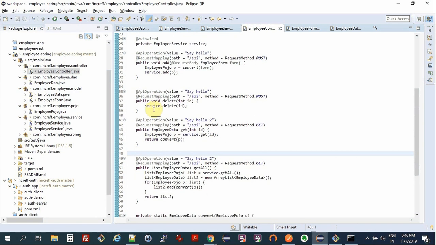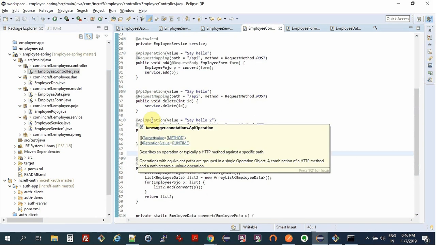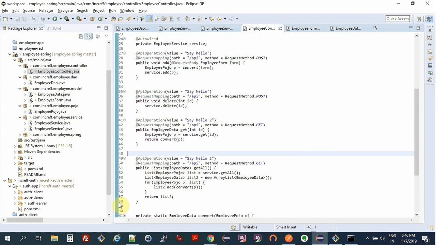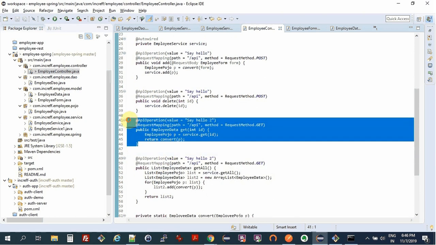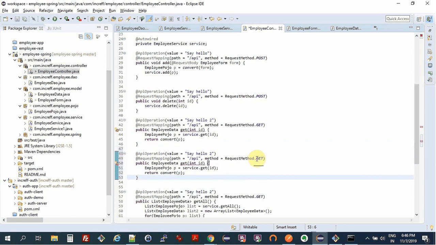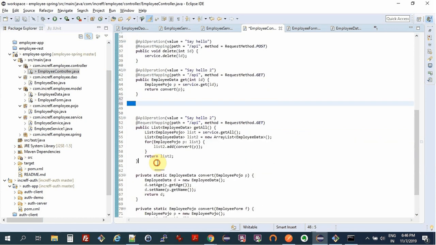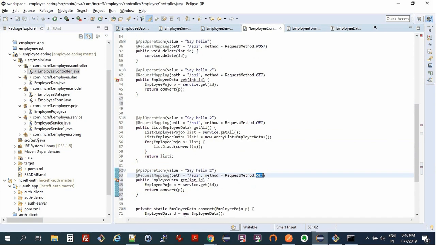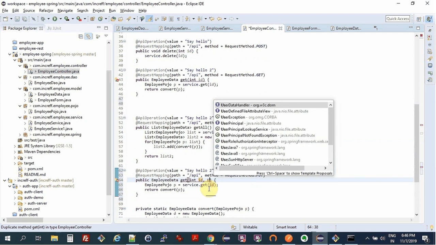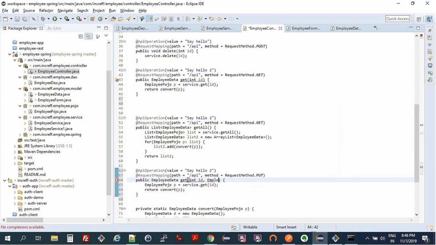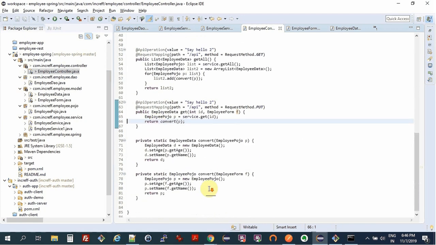And if you saw in my previous videos, I never completed the update method, correct? So now let's do that also over here. That would be a put method. Okay, so we need to get our ID, and then we need to get our employee form f.